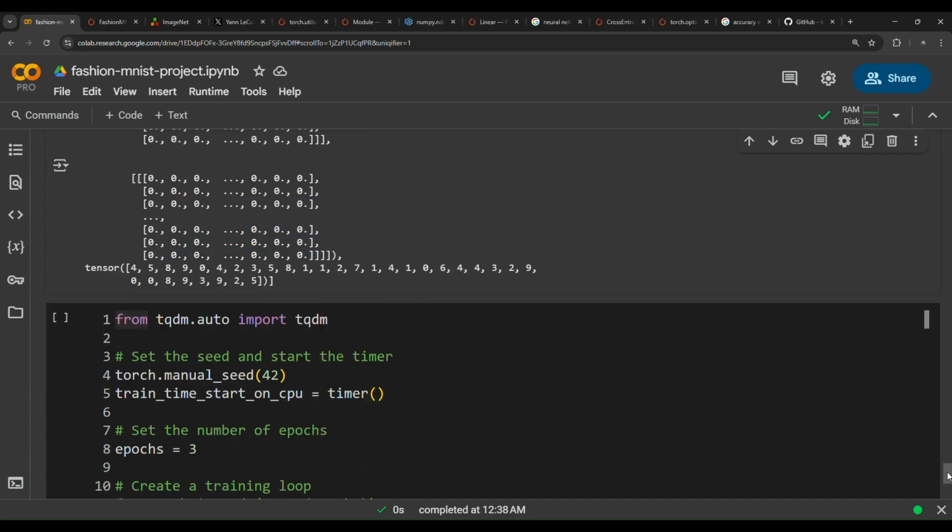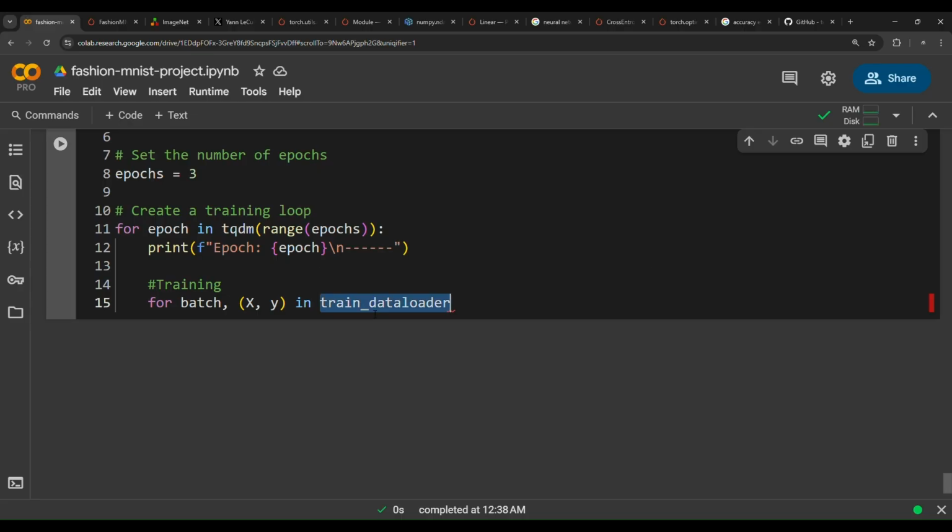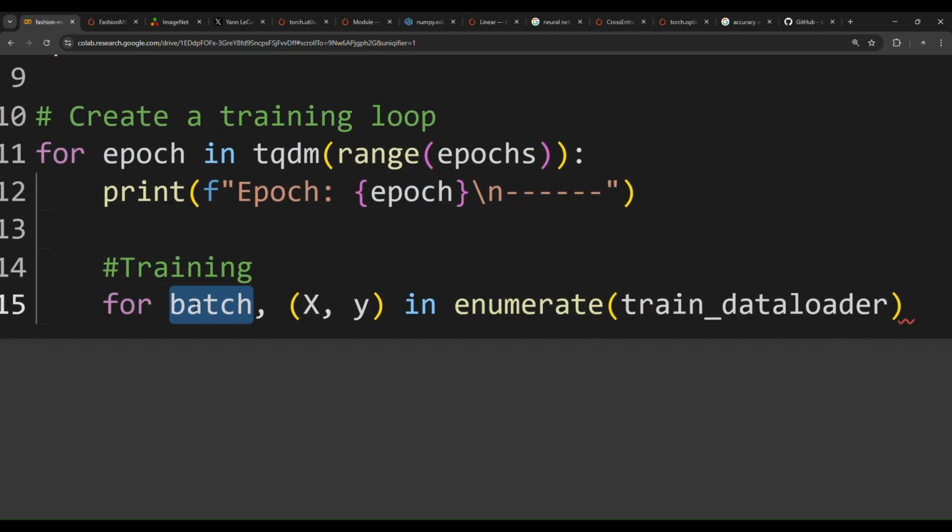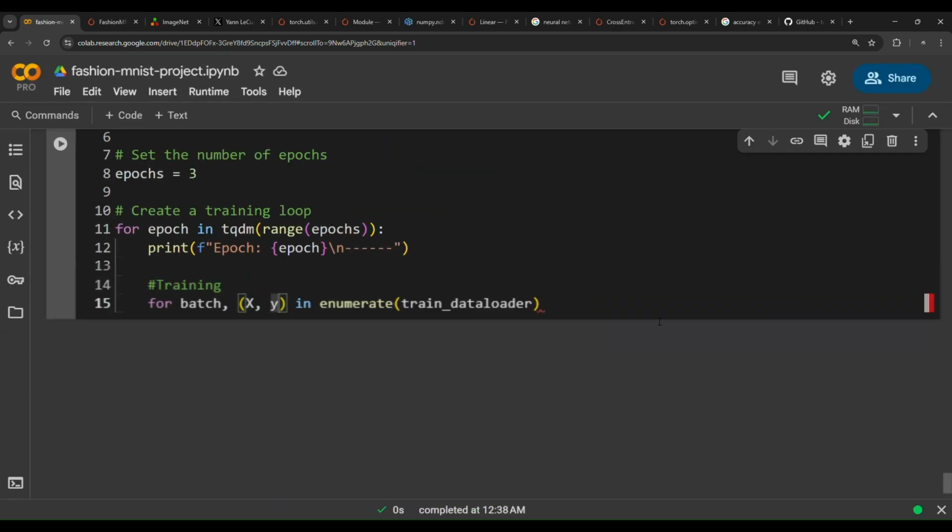So each time we're gonna loop through this train data loader, and we have to pass this to a function called enumerate to get the number of the batch. So batch, this variable will contain the number of the batch. We have 1875 batches, and each batch contains 32 images and 32 labels.